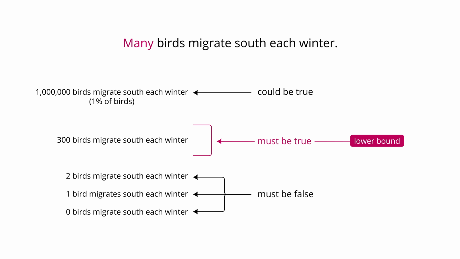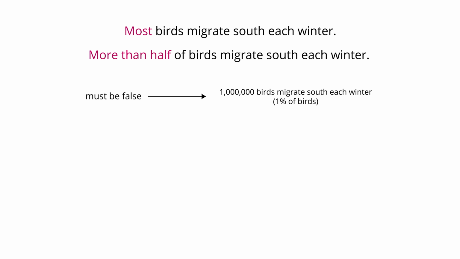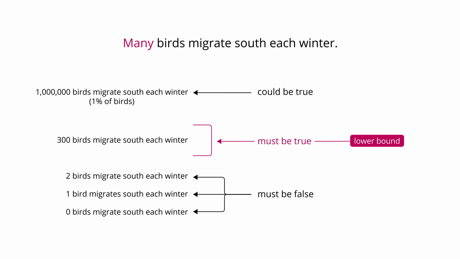So you see, this will be a situation where it is true that many birds migrate south each winter because 1 million birds migrate south each winter. But it is not true that most birds migrate south each winter because 1 million birds only represent 1% of birds. Okay, so that's the main distinction between many and most. Most is making a claim about proportions. Many is just making a claim about pure quantity. And you don't want to confuse many for most. And this is why I say it's probably okay, right? If you just equate many to some, because it'll help you avoid confusing many for most.